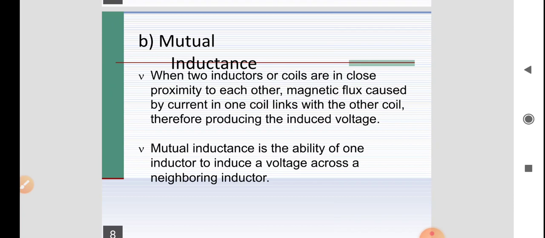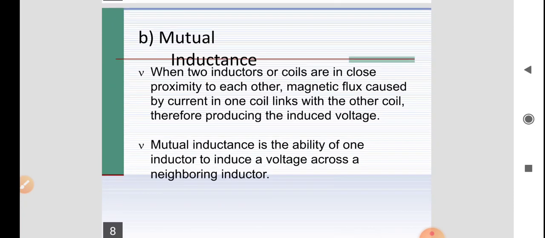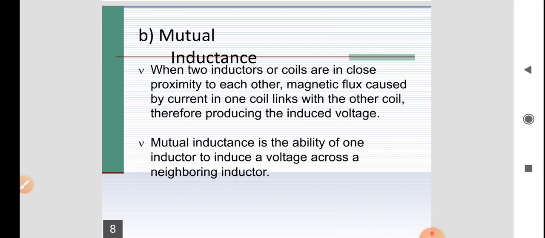Now coming to mutual inductance. In self-inductance we use a single coil, but the name mutual indicates that there is some other coil along with this coil. In mutual inductance we have two inductors closely placed to each other.